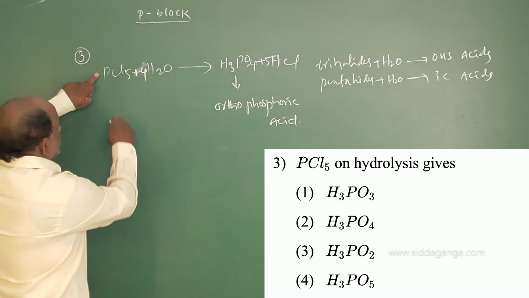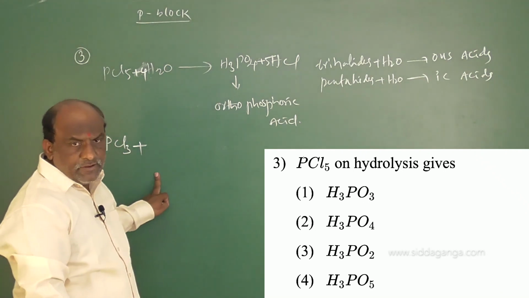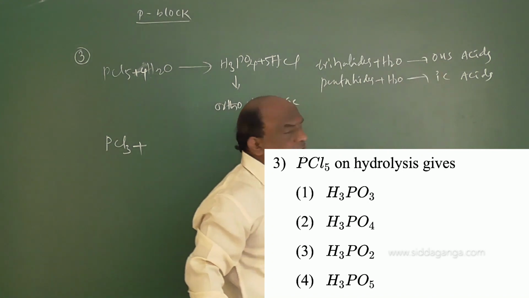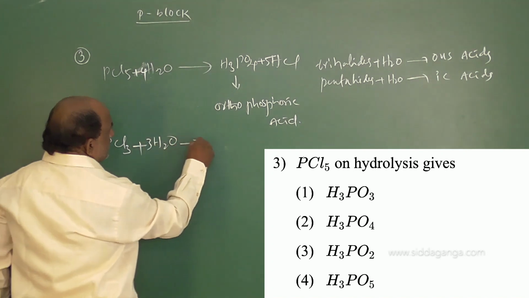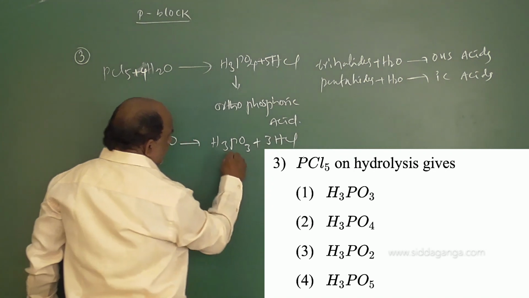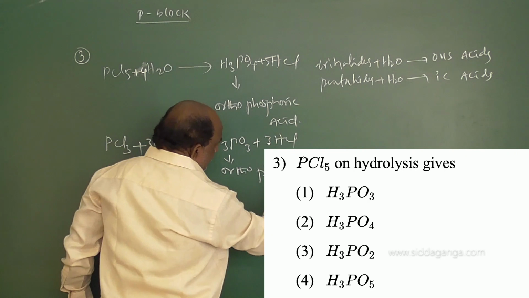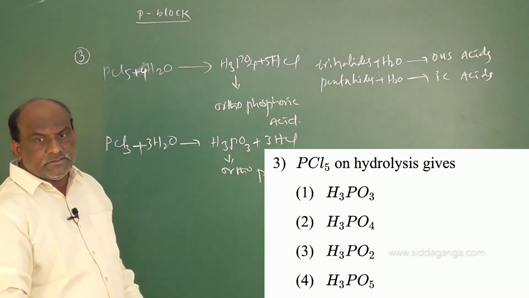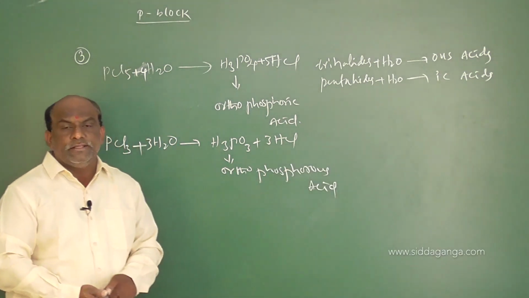Same question, suppose instead of PCl5, PCl3 was given. PCl3 is a trihalide. Trihalides on hydrolysis give rise to -ous acids. So PCl3 plus 3H2O gives rise to H3PO3 plus 3HCl. This is called orthophosphorous acid. So my dear students, make a note regarding this.